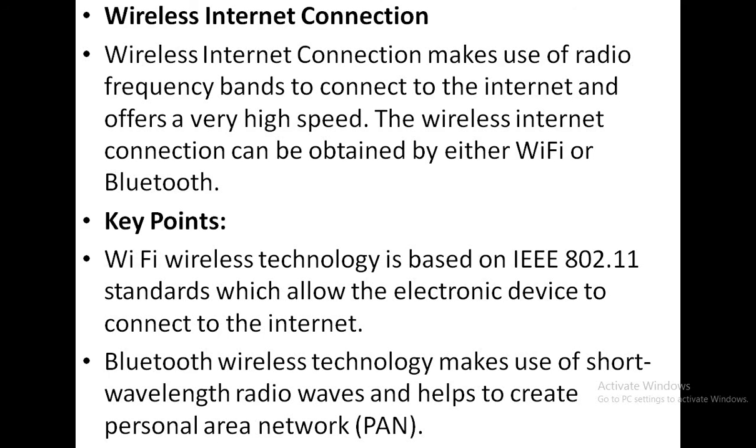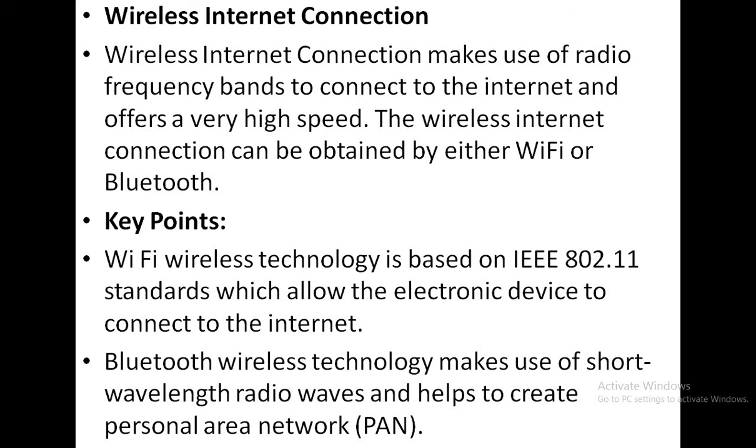The Wi-Fi wireless technology is based on IEEE 802.11 standards, which allow electronic devices to connect to the internet. And the Bluetooth wireless technology makes use of short wavelength radio waves and helps to create PANs, or personal area networks.